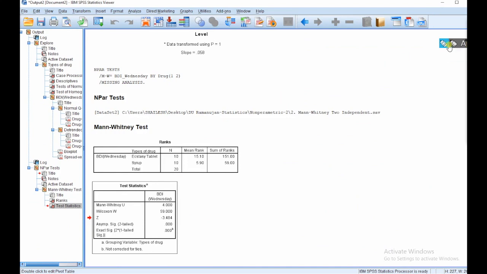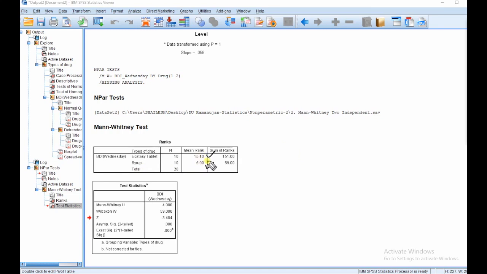Okay, so what is the result? This is the mean rank: for ecstasy tablet users the mean rank is 15.1 and for syrup users 5.9.